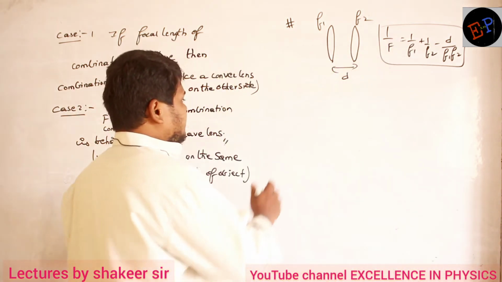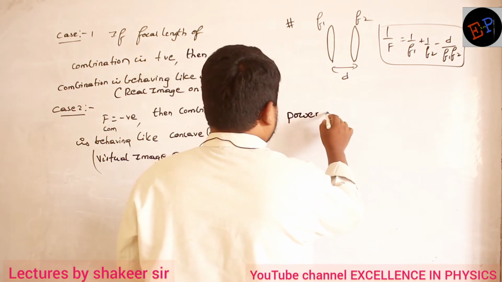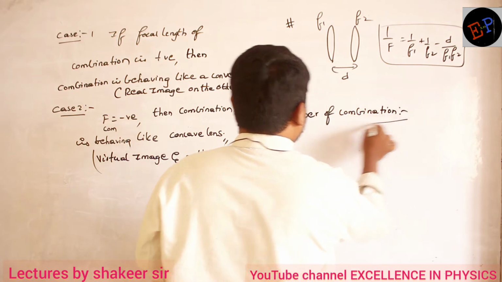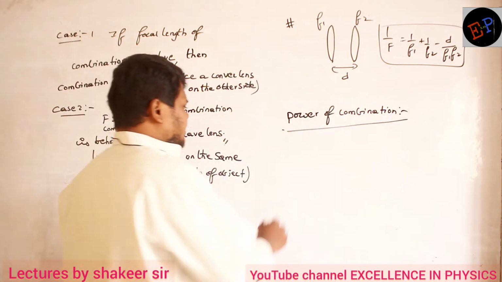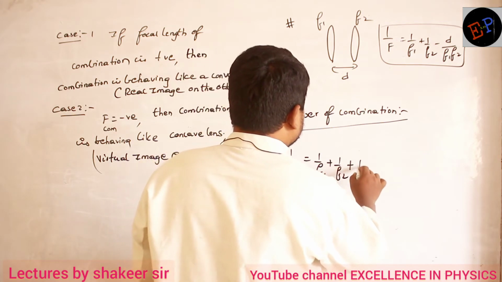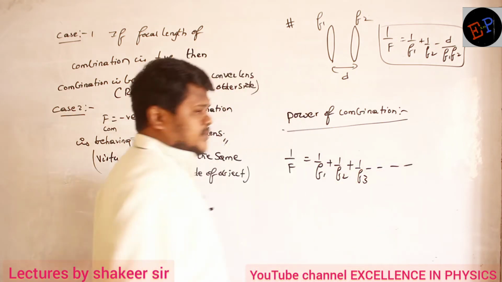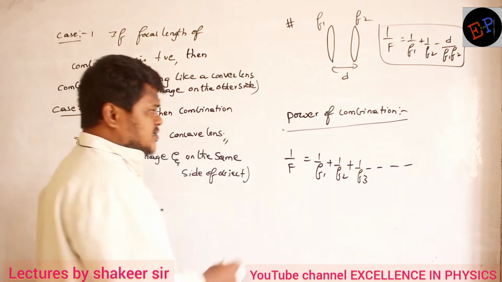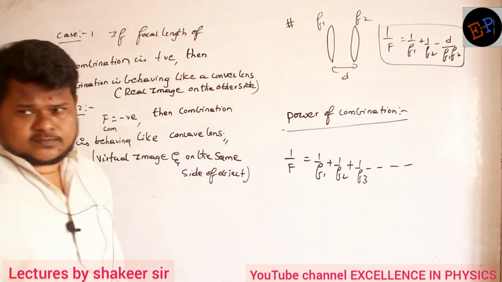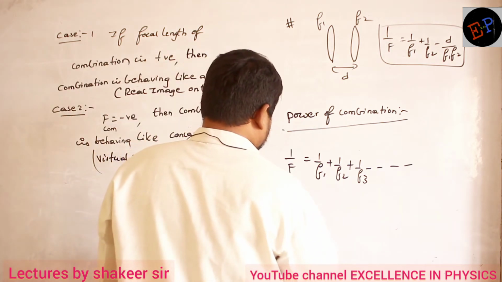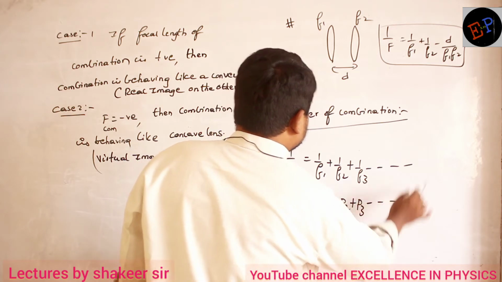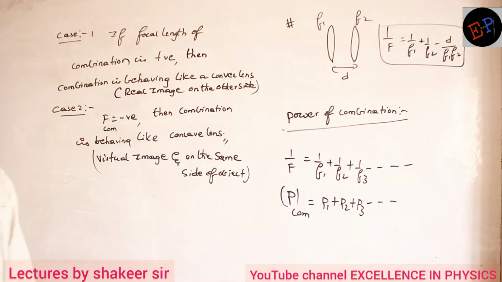Then we study the power of combination. If lenses are combined, then I write 1 by f is equal to 1 by f1 plus 1 by f2 plus 1 by f3, and it goes on like this. Therefore, how can I write the equation of power of a combination? 1 by f means power. Power of combination is equal to P1 plus P2 plus P3, and it goes on like this. Are you able to understand?